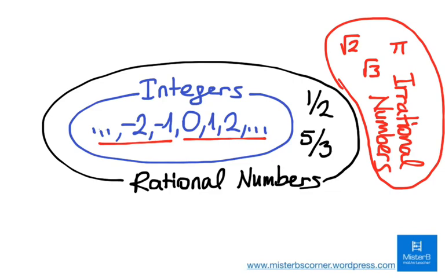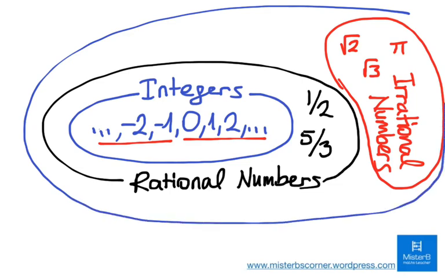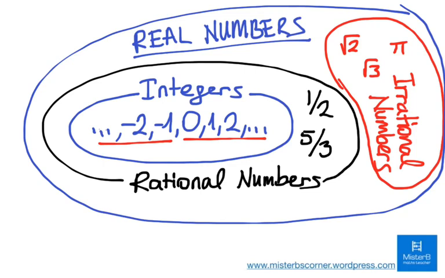If it is not a fraction, then it's an irrational number, like √2, √3, or pi. You know pi. These are irrational numbers, and altogether rational numbers and irrational numbers form the set of real numbers. So these are the sets of numbers.